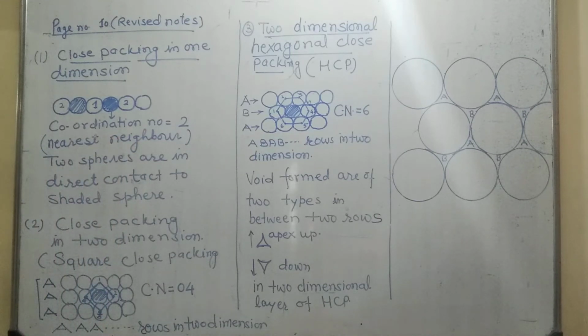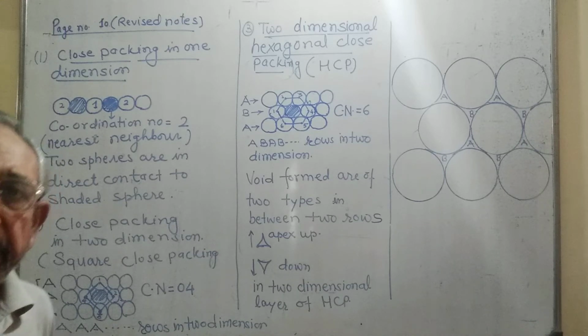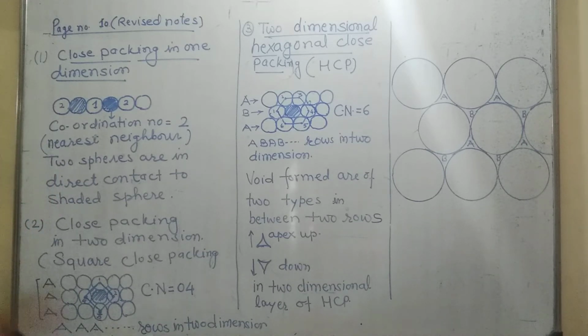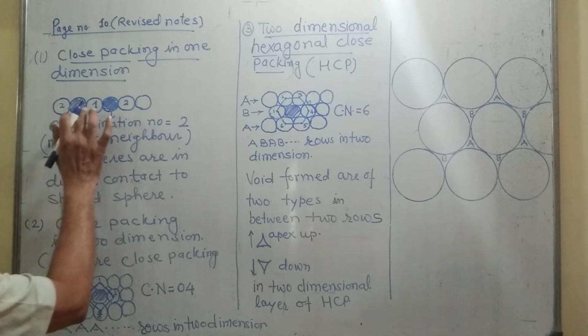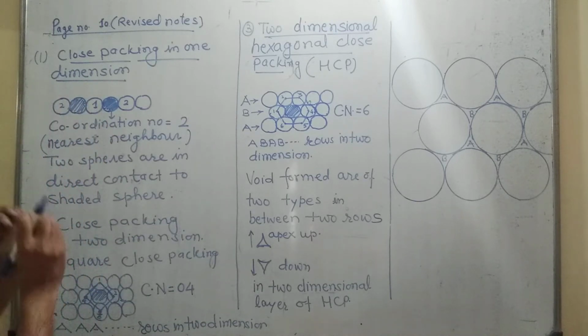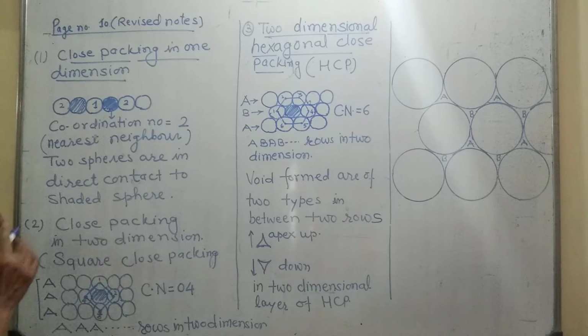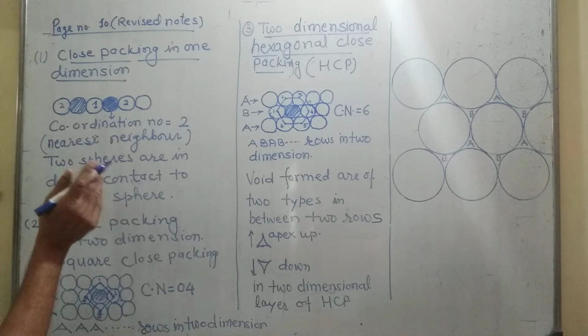When spheres, that means the atoms, molecules or the ions, are arranged in one dimension, the coordination number of each point is 2.